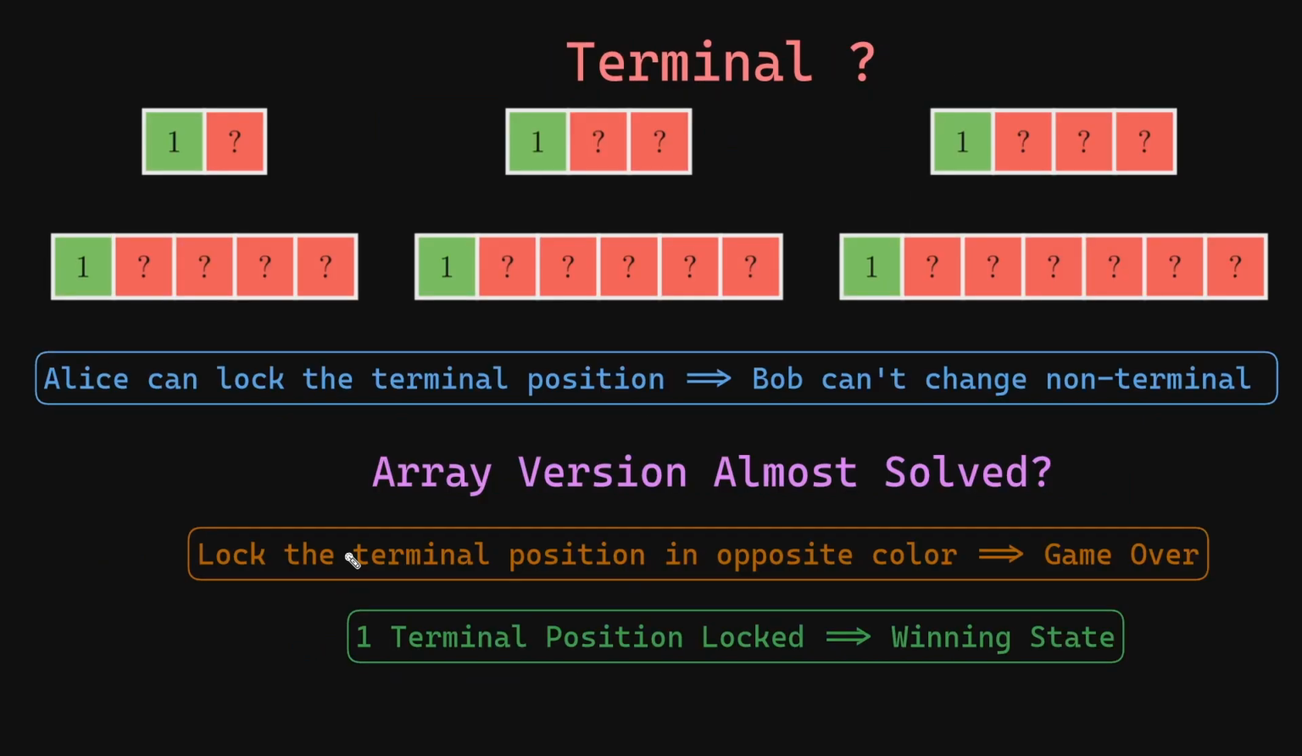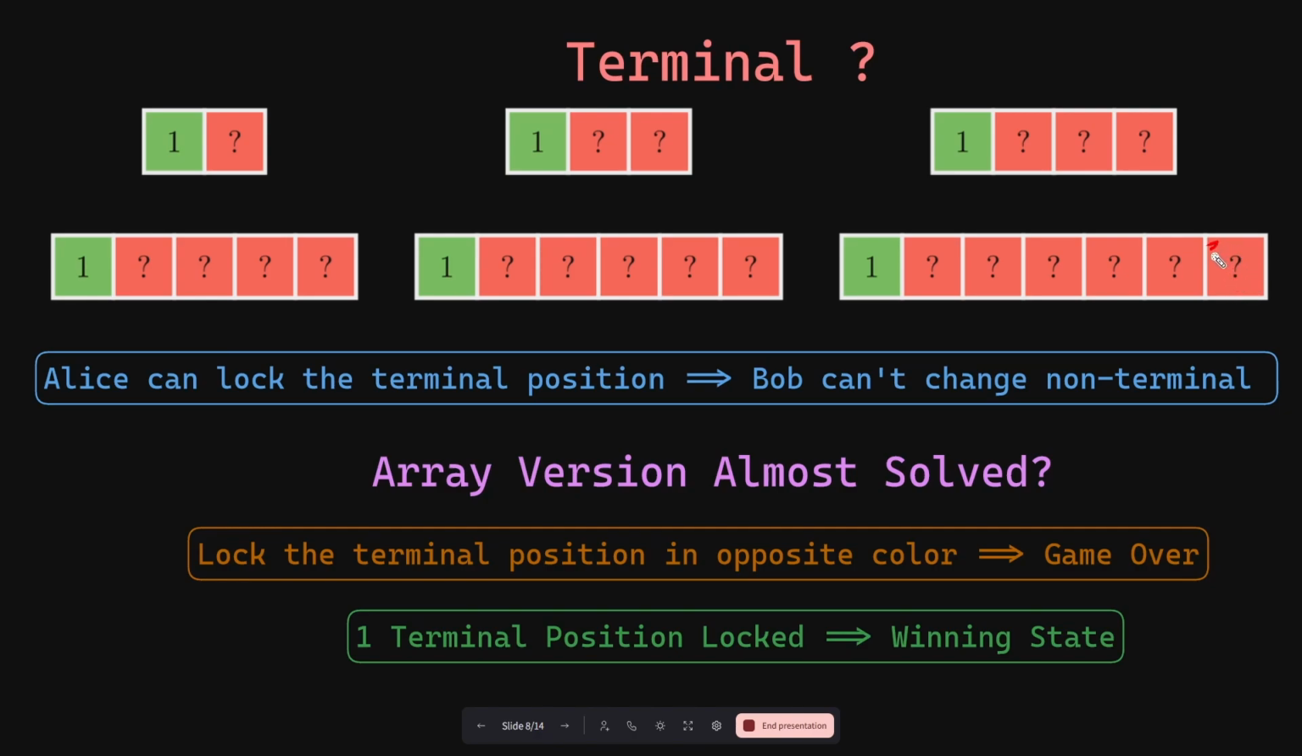But what if the question mark is present at a terminal location? Since we already know that the weight of a string is decided by the first and the last character, the first player has full control of the game. If they want to lock it down to green, it will be forever locked down to green.